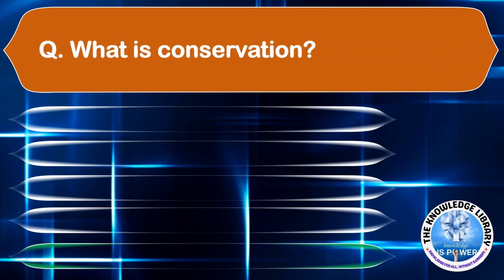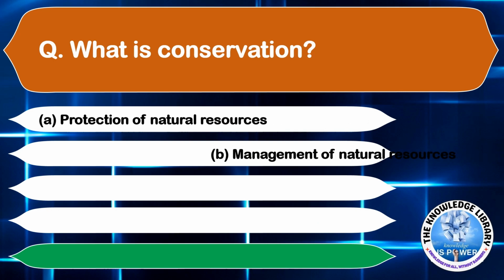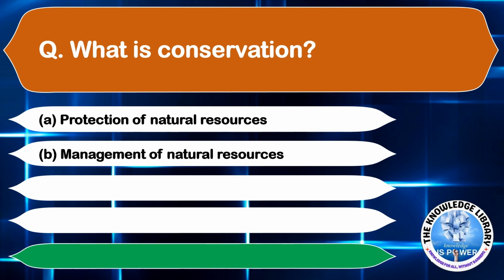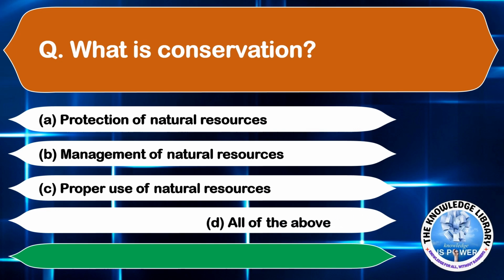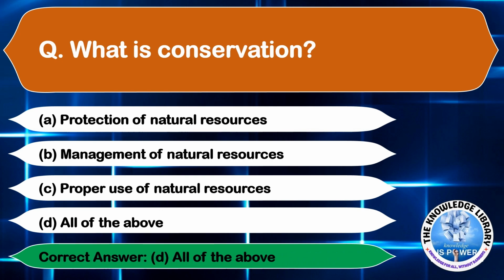What is conservation? Option A, protection of natural resources, option B, management of natural resources, option C, proper use of natural resources, and option D, all of the above. The correct answer is option D, all of the above. Moving on to the next question.